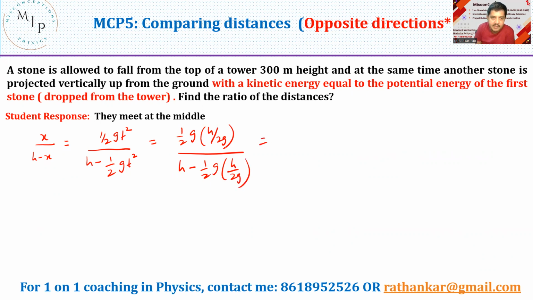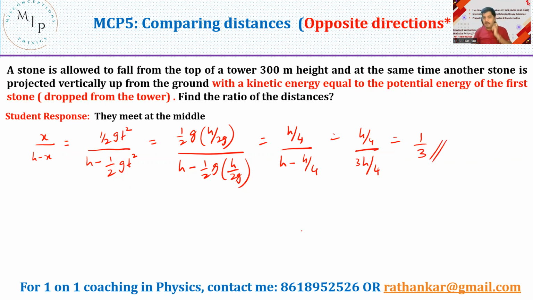So when we do it, what do I get here? This g goes away. I get h by 4 here. And what do I get here? This will be h minus, this g and this g goes away. So I get this as h by 4 divided by h minus h by 4, which is h by 4 divided by 3h by 4, which should now be equal to, how much is it? 1/3, right? x by h minus x is equal to 1/3.